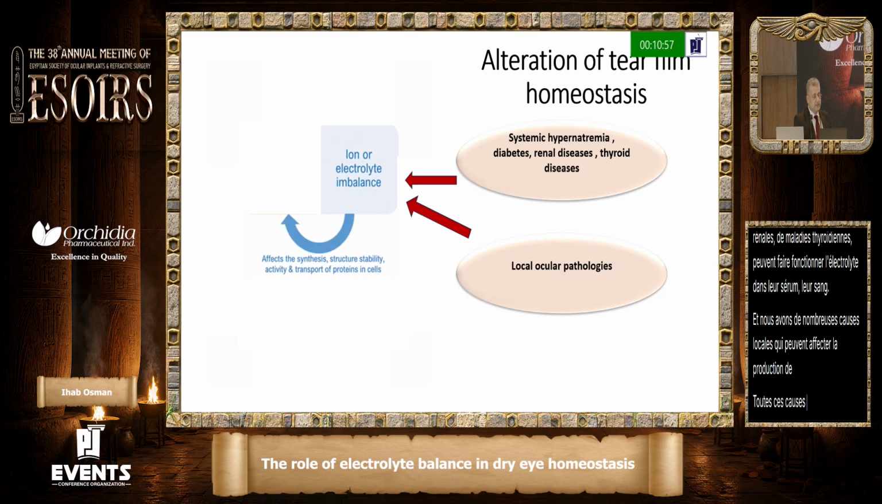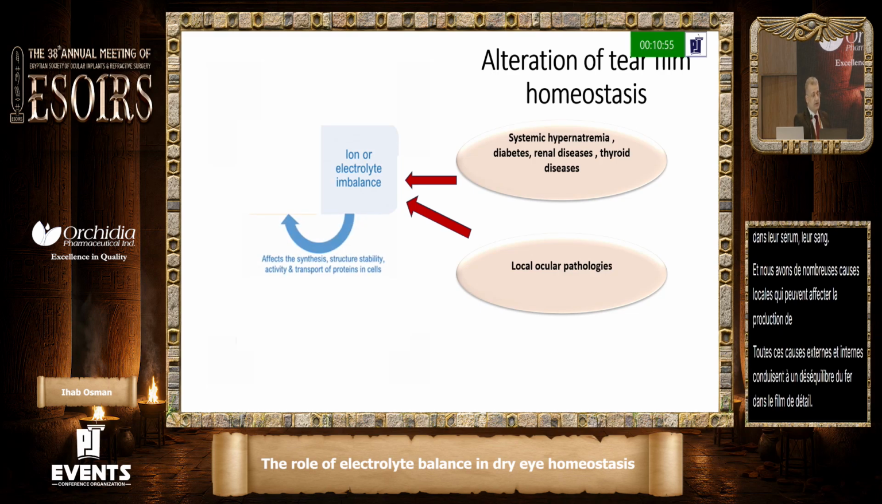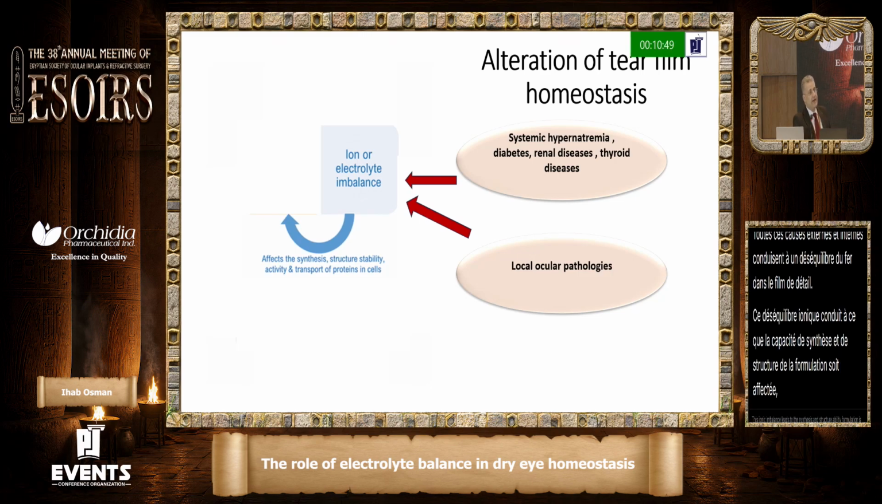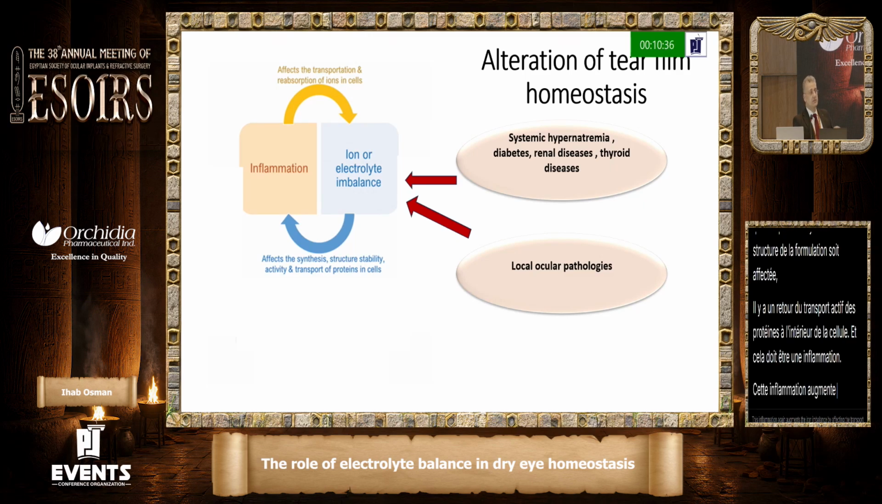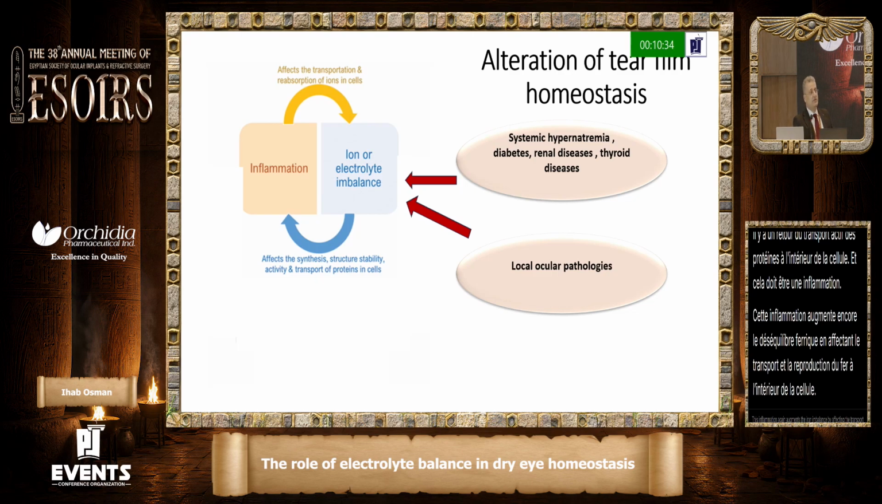This ionic imbalance affects the synthesis and structure formulation, and there is a lack of or disruption of the active transport of proteins inside the cells, and this leads to inflammation. This inflammation again augments the ion imbalance by affecting the transport and the reabsorption of the ions inside the cells. So this again is a vicious circle. The ion imbalance and inflammation go on and on without treatment.